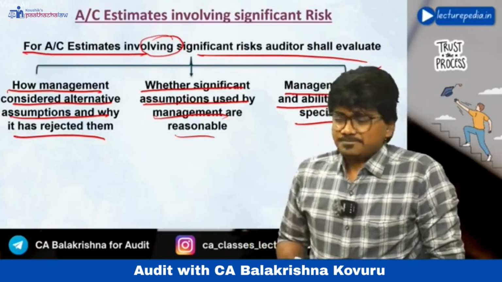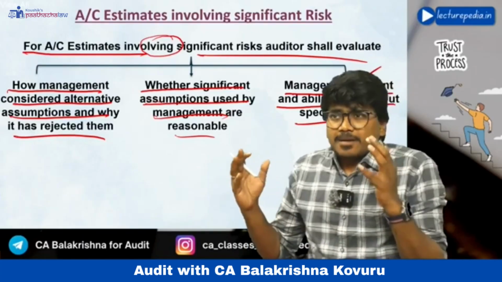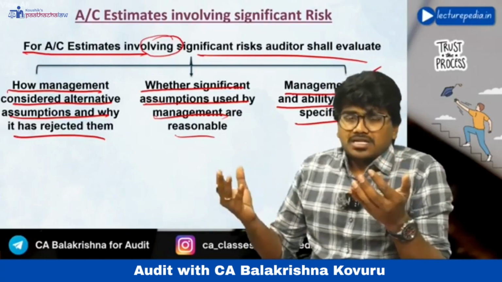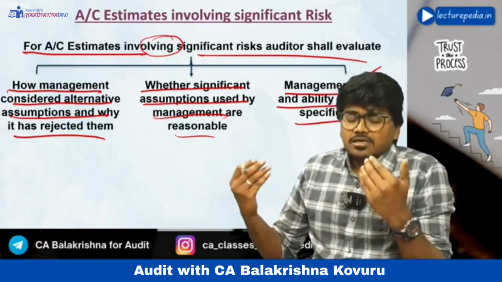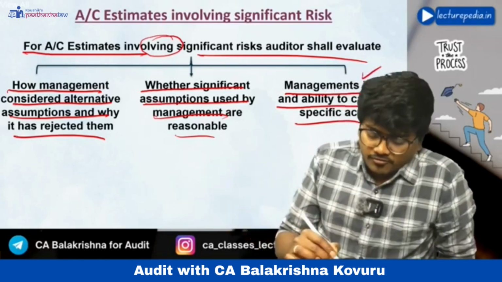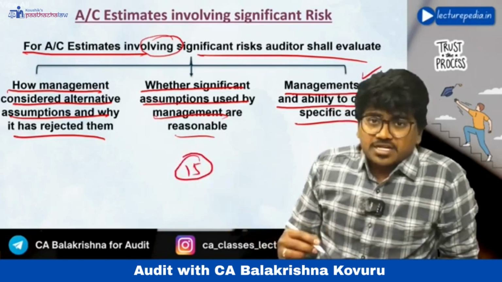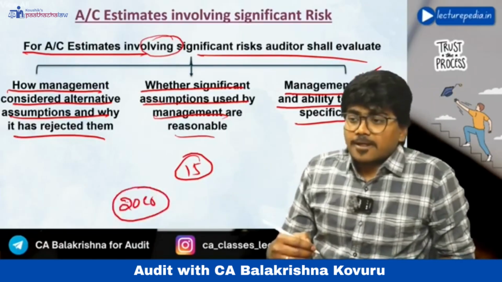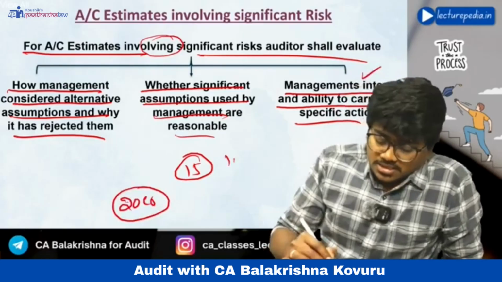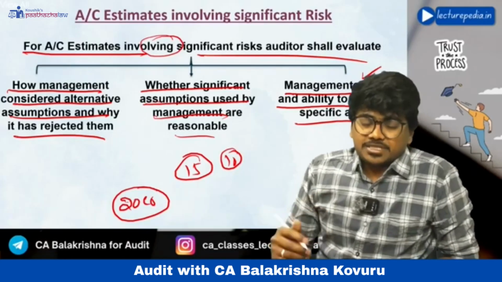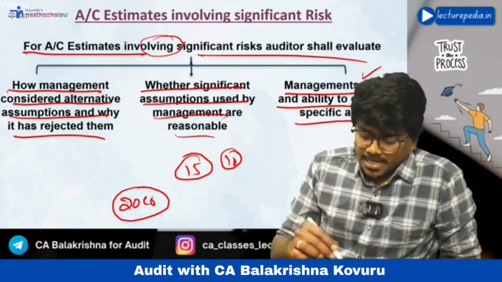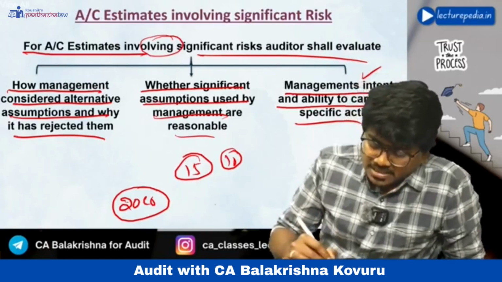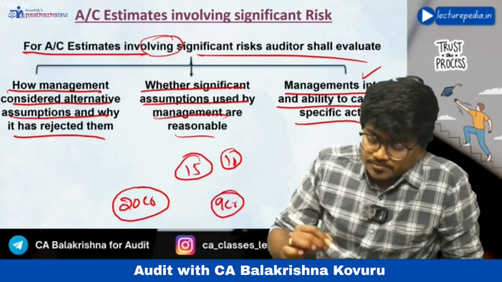Let's say, for example, the company has debtors. There are 15 debtors. From these 15 debtors, some 20 crore is receivable. Now out of these 15 debtors, 10 debtors have become bankrupt. They are not giving money to the entity, and these 10 debtors owe some 9 crore to the entity.